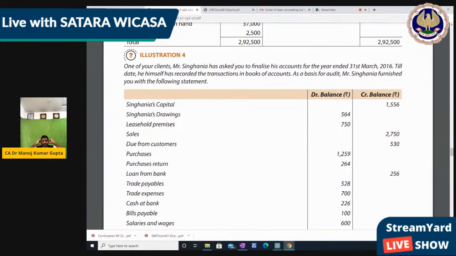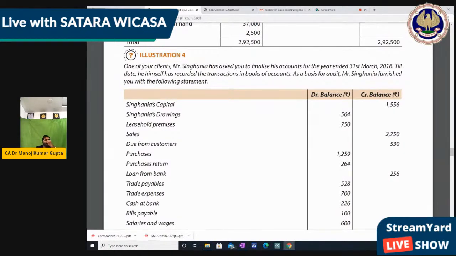Till date, he himself has recorded the transactions in the books of accounts. As a basis of audit, Mr. Singhania furnished you with the following information statement.